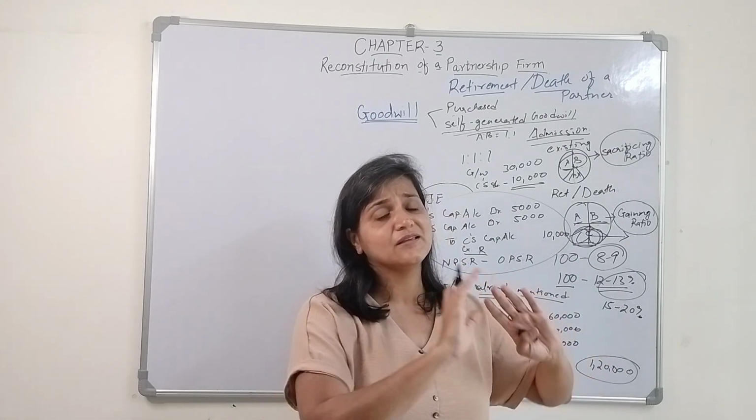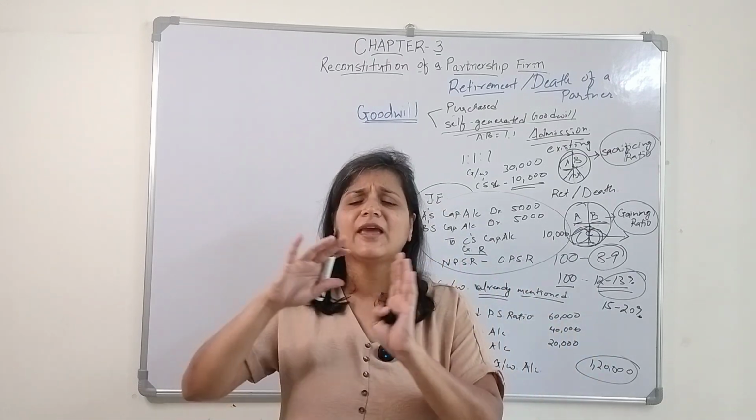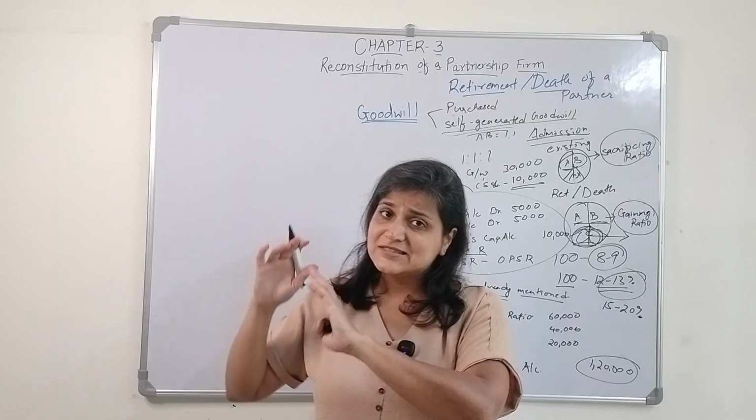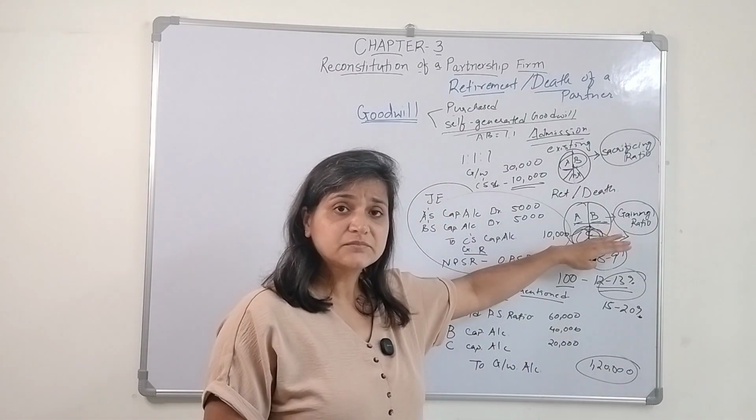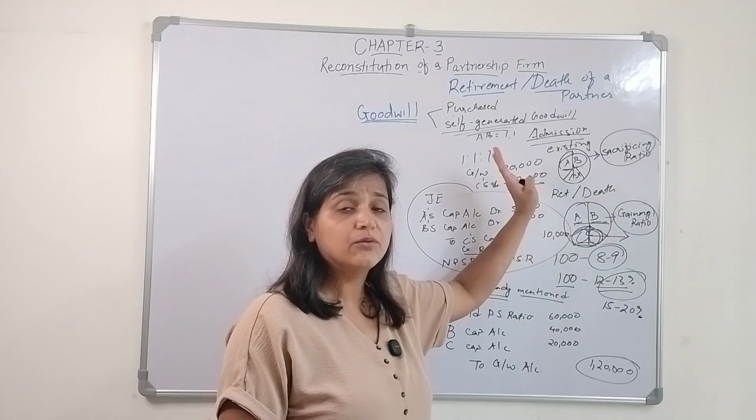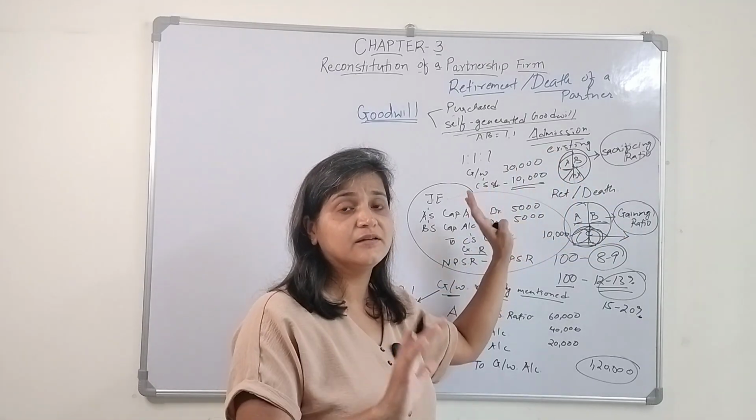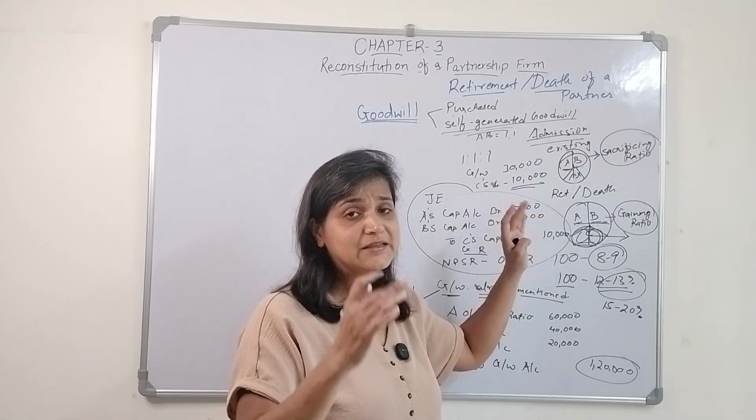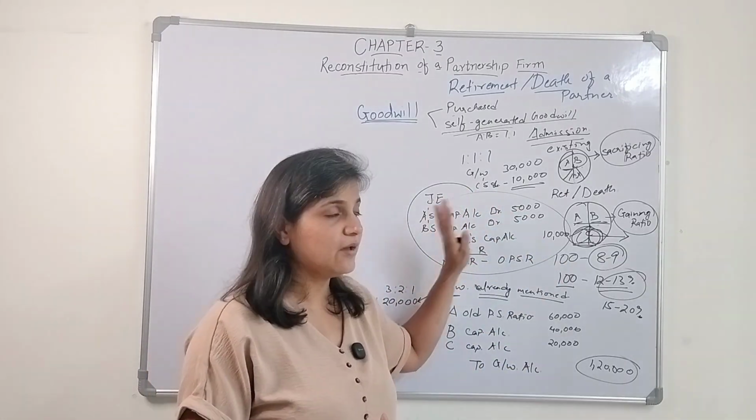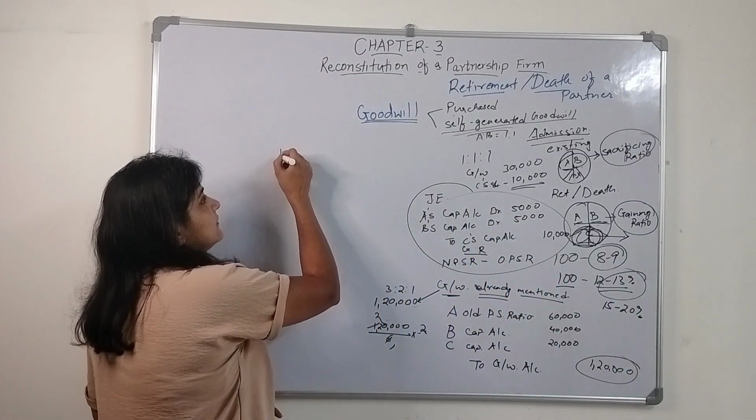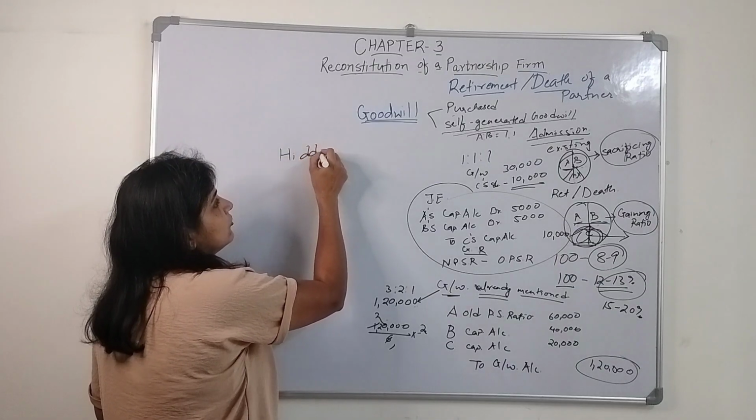The same way we discussed about the admission, everything is going to be the same in case of a retirement or death of a partner, wherein they determine the value of goodwill. As we already discussed, determine the value of goodwill based on the three methods, and then give the effect of the goodwill amount. And there is one more term which is hidden goodwill.